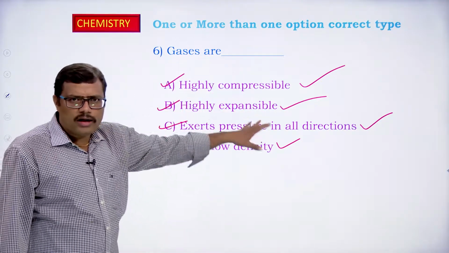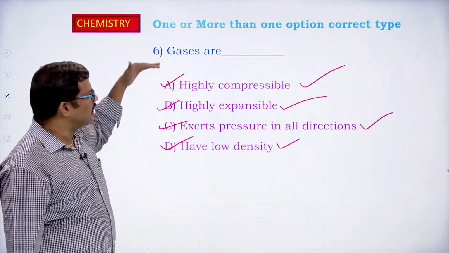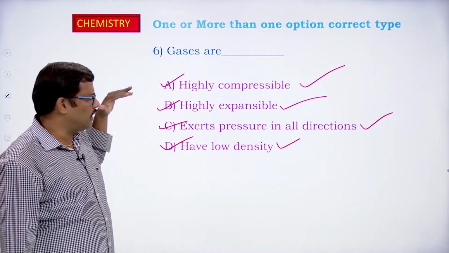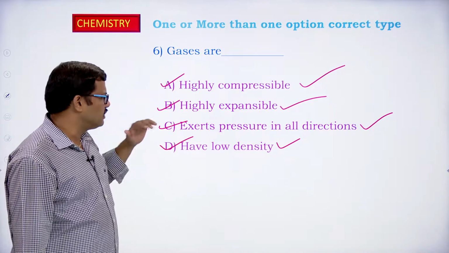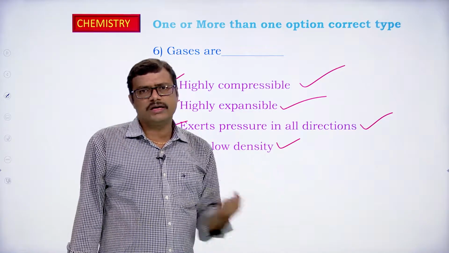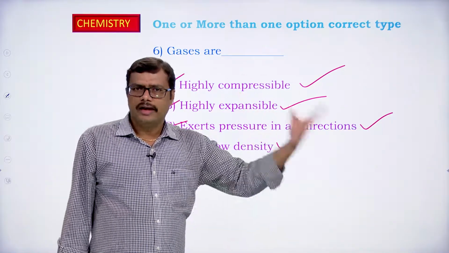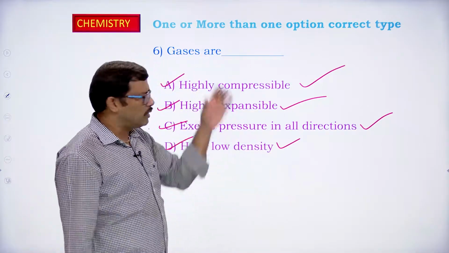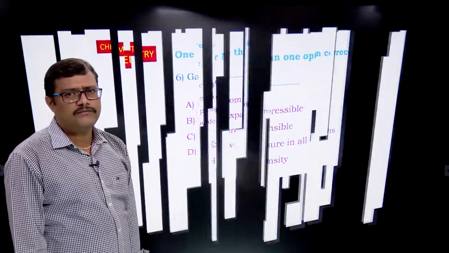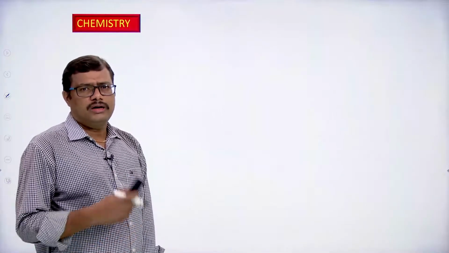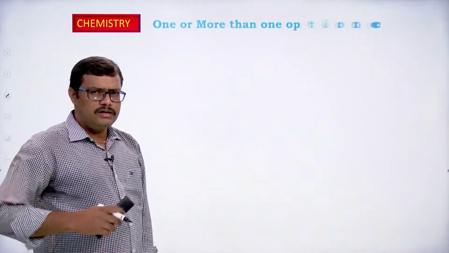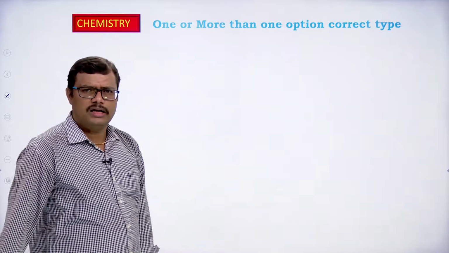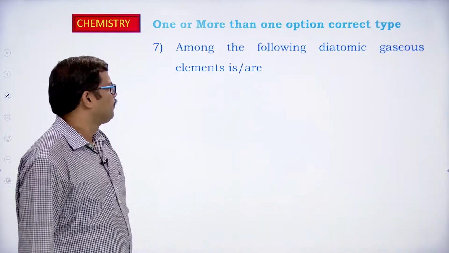So all the 4 are correct in this case. Gases are highly compressible, highly expandable, exert pressure in all directions and have low density. So A is correct, B is correct, C is also correct as well as D is also a correct option. So all the 4 options are correct for this particular question. You have to read the question and options clearly and carefully, then you can select the options given for it, okay.